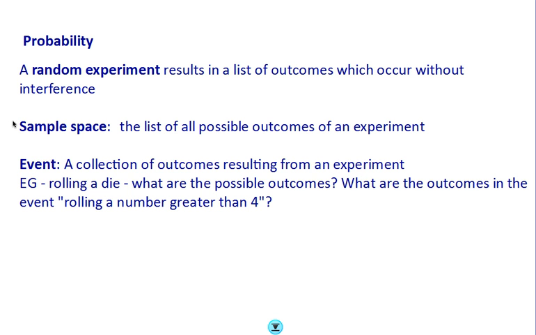Sample space is another concept that you'll hear of, and sample space is the list of all the possible outcomes in an experiment. So thinking about the examples that we've just talked about, if I'm tossing a die, then my sample space would be the outcomes 1, 2, 3, 4, 5, or 6.